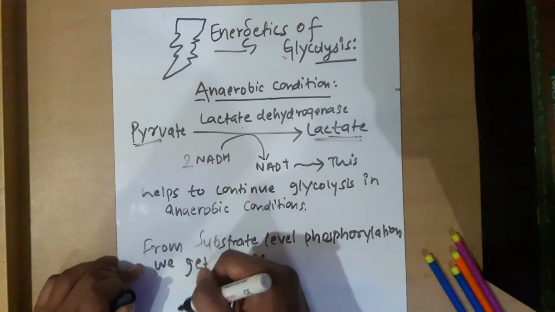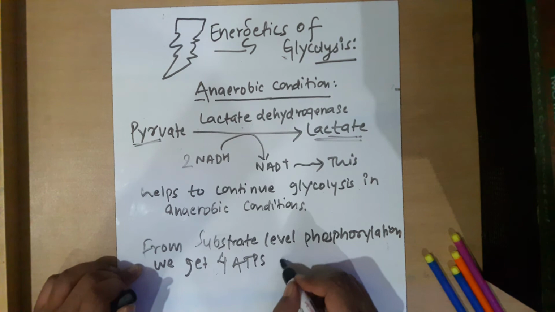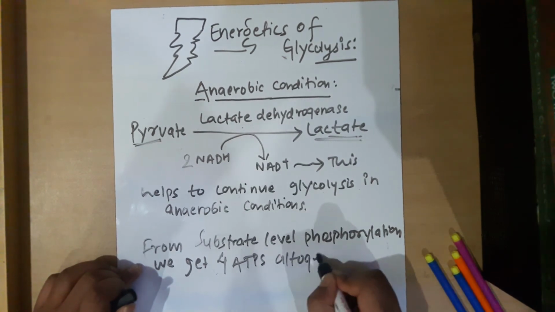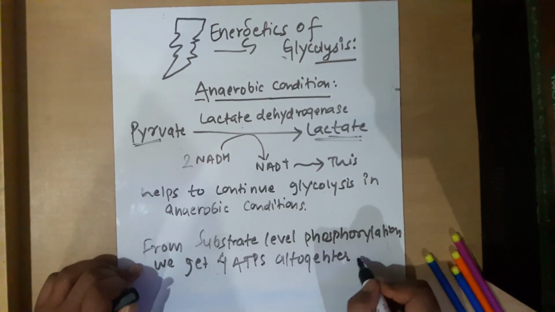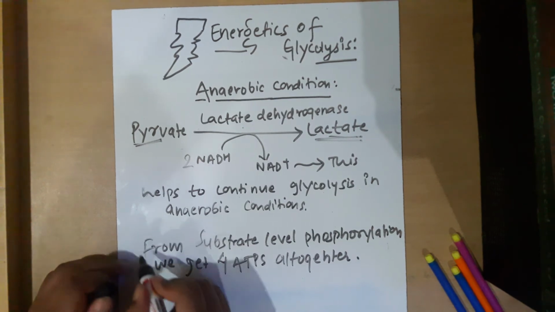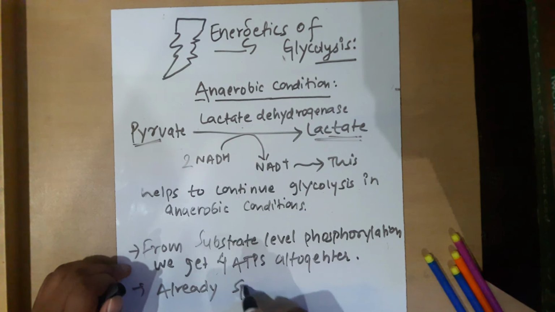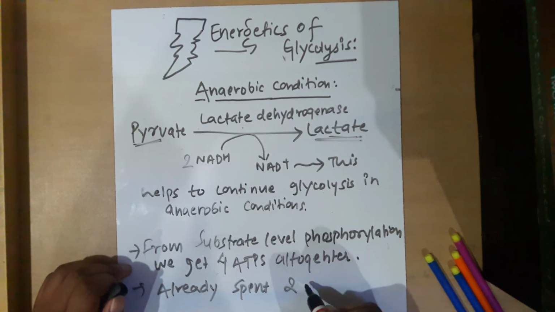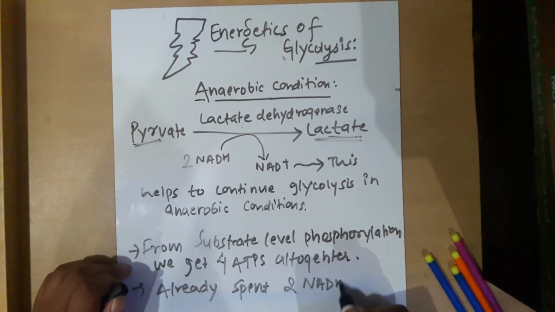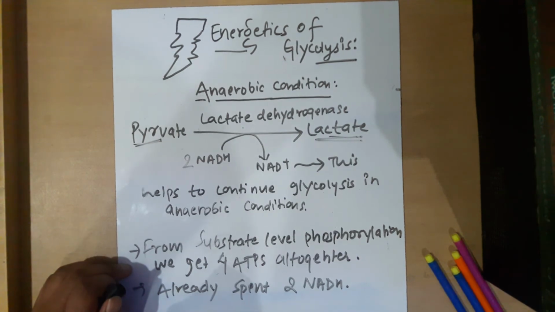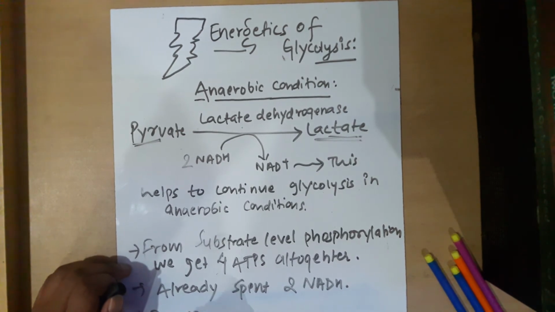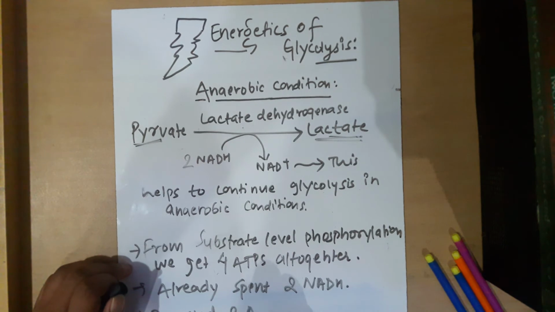I explained just a moment ago, 4 ATPs altogether, and we have already spent 2 NADH. So now we don't have any NADH. Yes or no? And invested how many? We invested 2 ATPs previously.